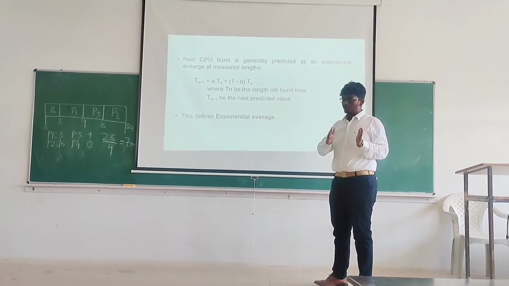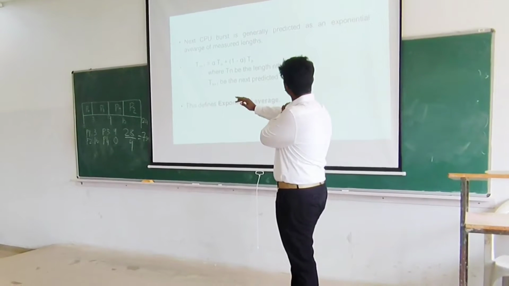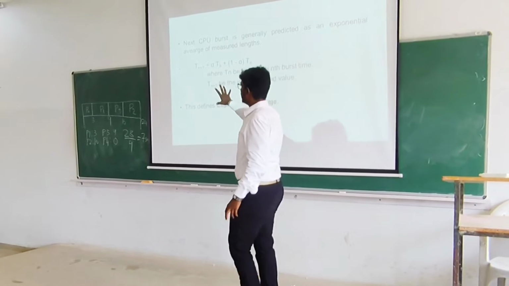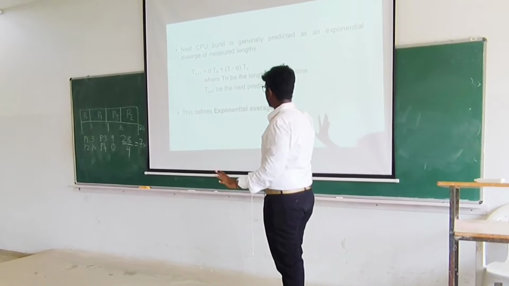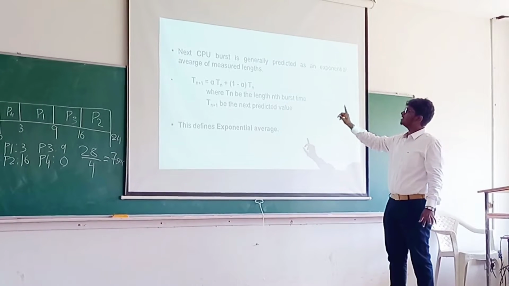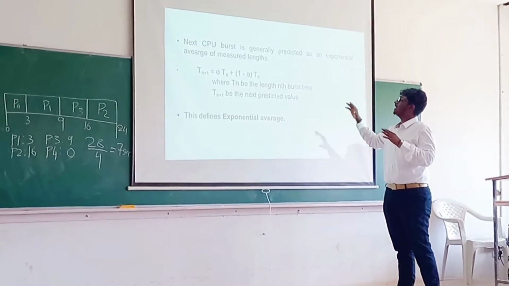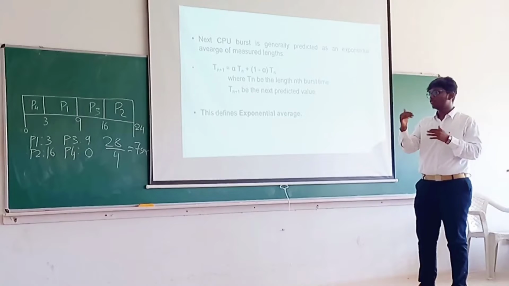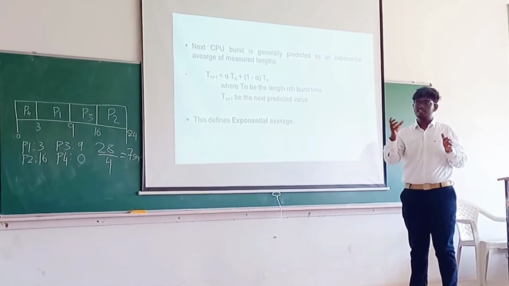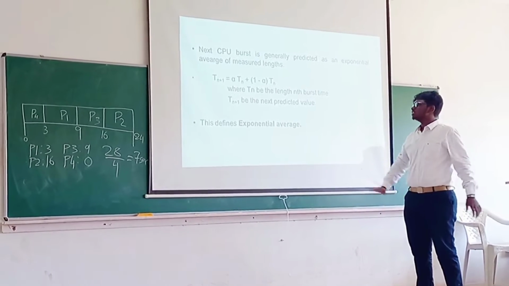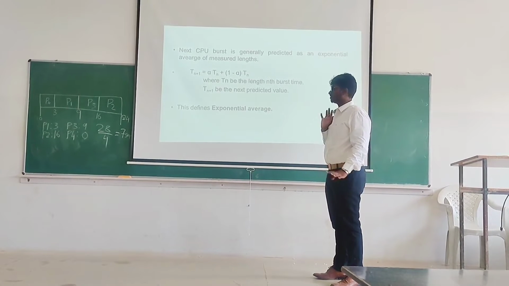The OS will not know the next process length, and it cannot decide which to allow. So we can predict using a formula: Tn plus 1 equals alpha Tn plus 1 minus alpha into Tn, where Tn is the length of the burst time of each process, and Tn plus 1 is the next predicted value. It can be anything that the OS will decide as the next shortest time. That will be done by the OS, so no need to worry. This formula defines the exponential average of a process.